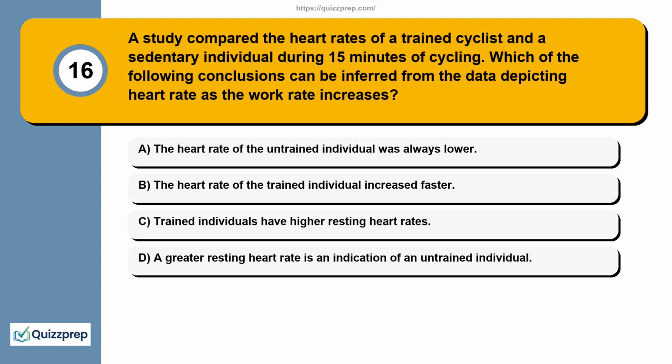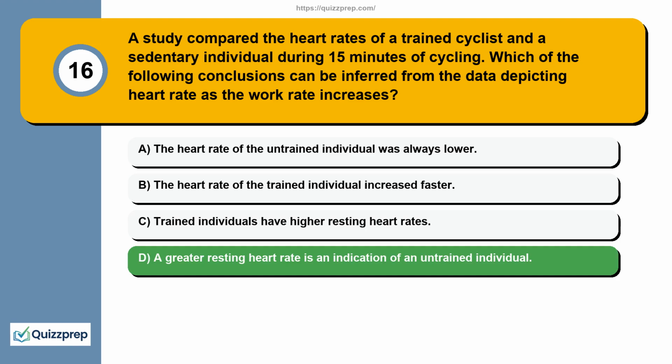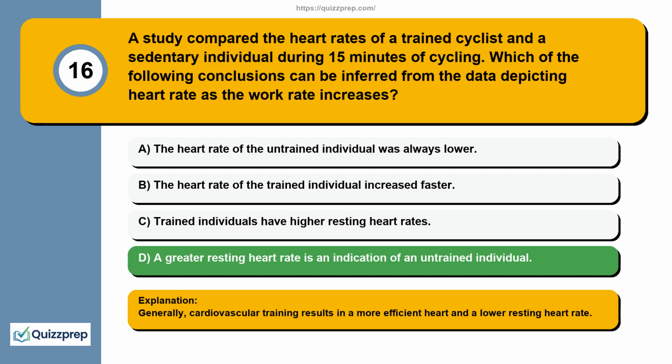Question 16. A study compared the heart rates of a trained cyclist and a sedentary individual during 15 minutes of cycling. Which of the following conclusions can be inferred from the data depicting heart rate as the work rate increases? The heart rate of the untrained individual was always lower. The heart rate of the trained individual increased faster. Trained individuals have higher resting heart rates. A greater resting heart rate is an indication of an untrained individual. Generally, cardiovascular training results in a more efficient heart and a lower resting heart rate.